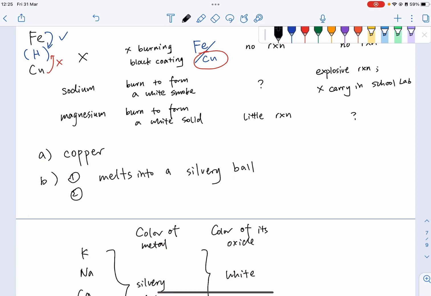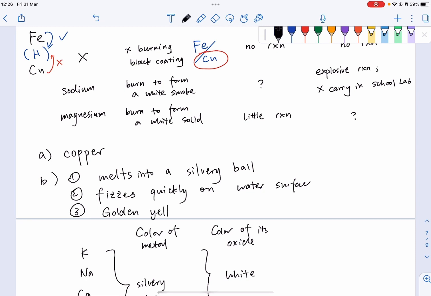And then second, it freezes quickly on the water surface. This one is the second point. The third point here would be that it burns. If the hydrogen gas catches fire, it will burn with a golden yellow flame, right? Golden yellow flame. And we highlight this one in yellow.